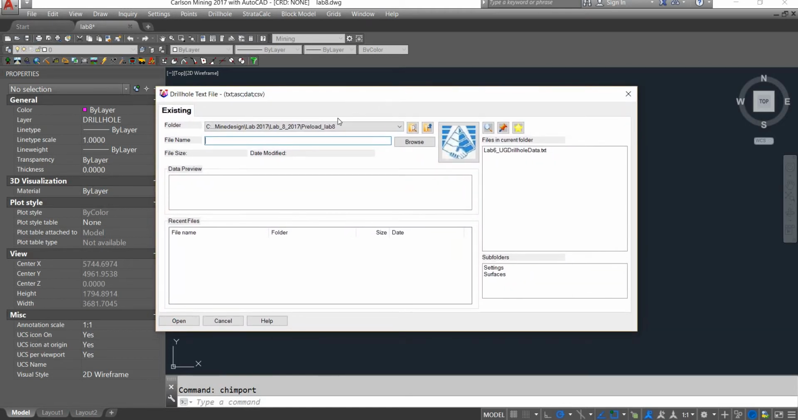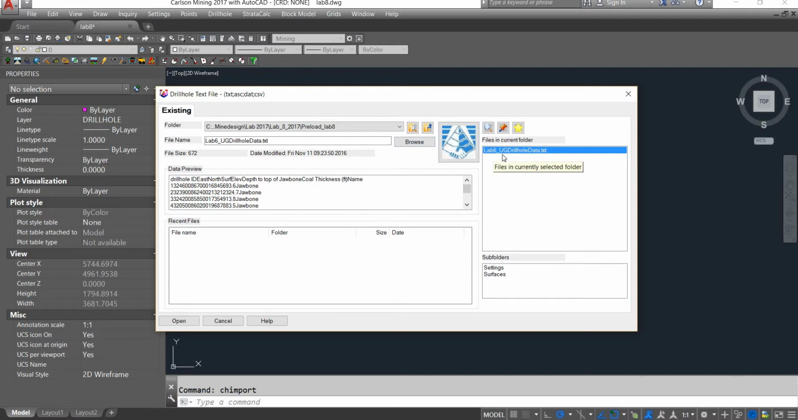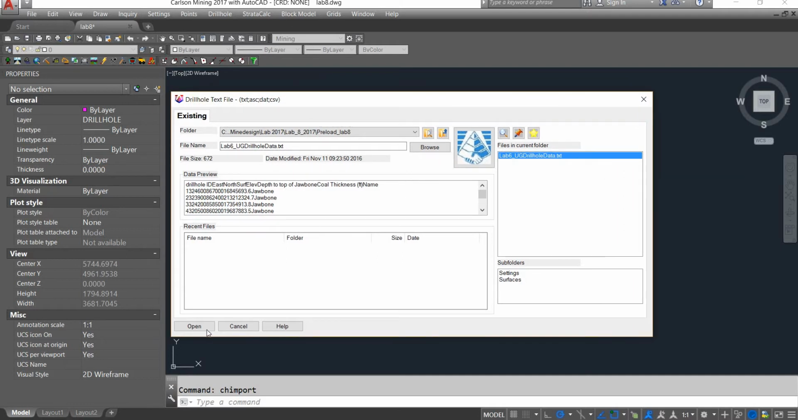First we want to browse the file. So go ahead, find its name and open. In this video, its name is lab 6, but your file is actually lab 8. So don't worry about the naming in this video. Go ahead, open the drill hole data.